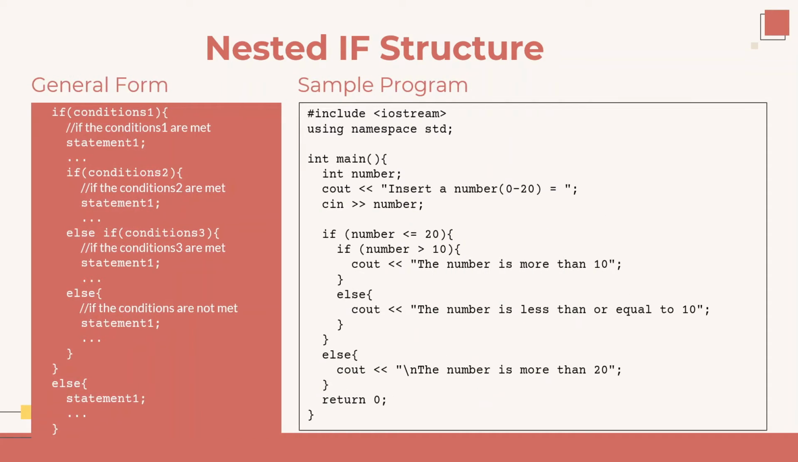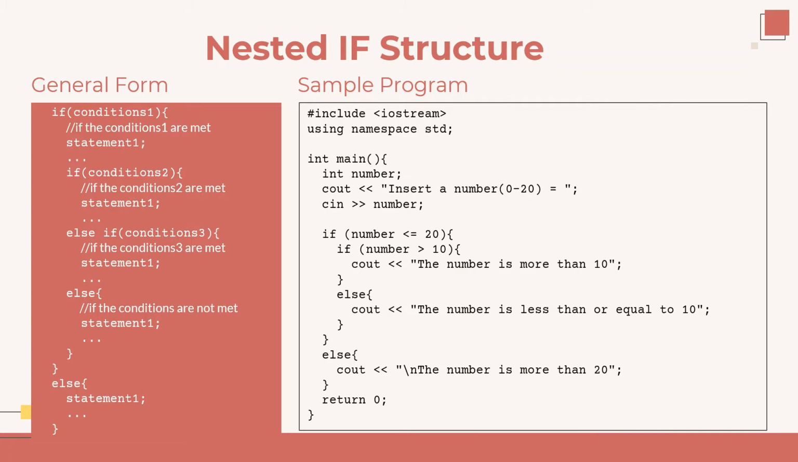The last structure is nested if structure. Nested if structure is the most complex if structure because it is an extension and combination of various if structures. The general form of nested if structure can be seen on the left side. The concept of this structure is that there is an if structure inside another if structure. It means that in the nested if structure, if the outermost or topmost condition is true, then the if condition inside it will be checked.